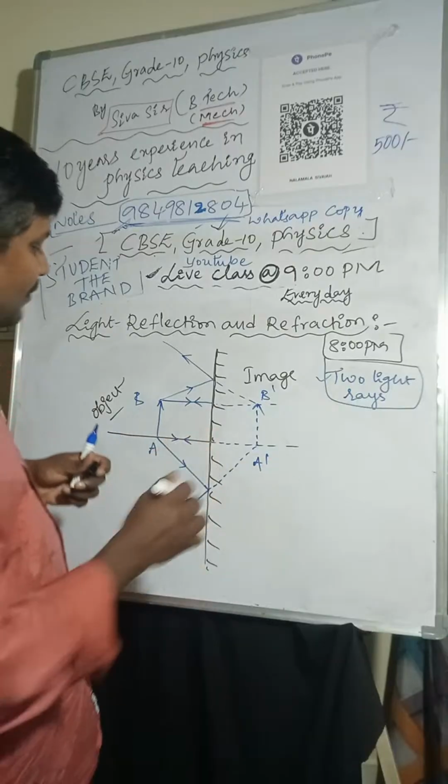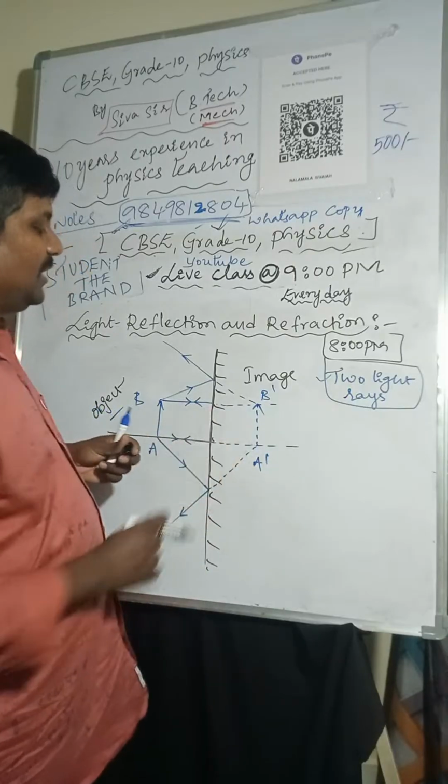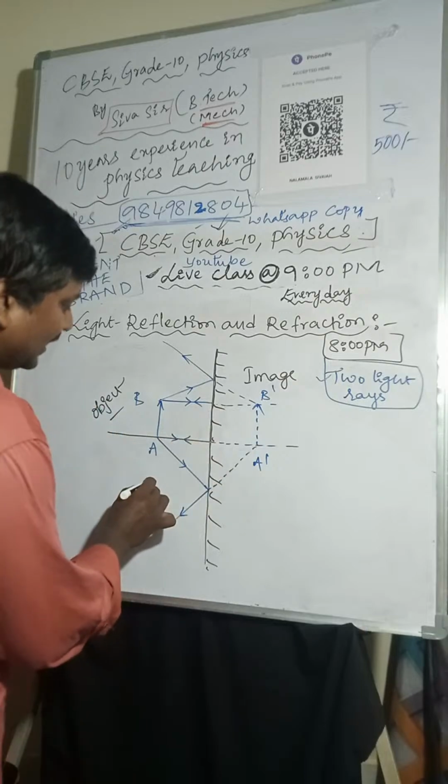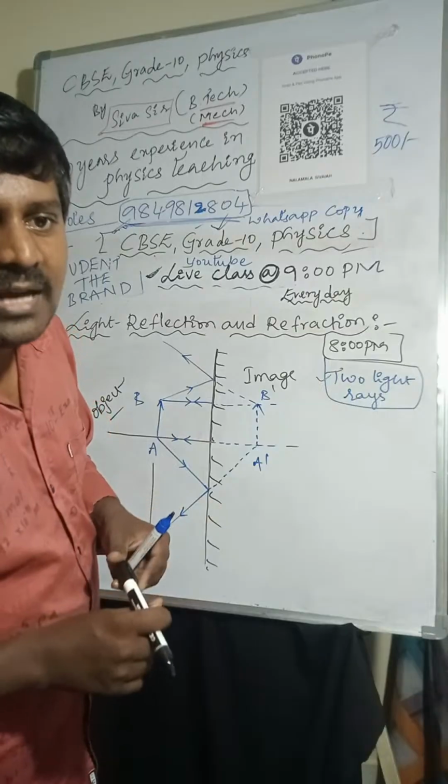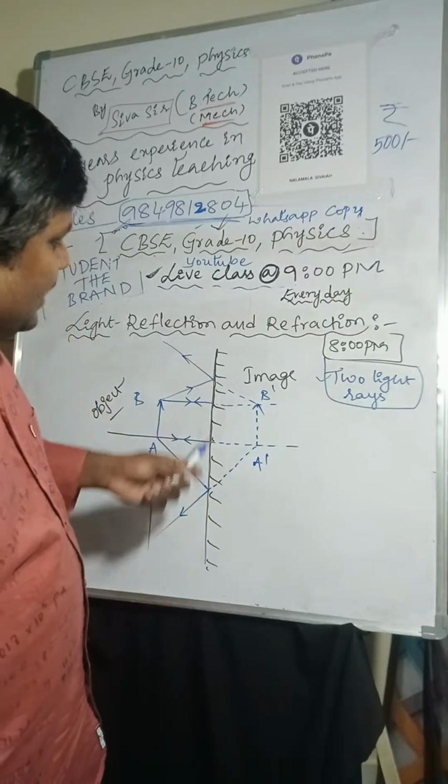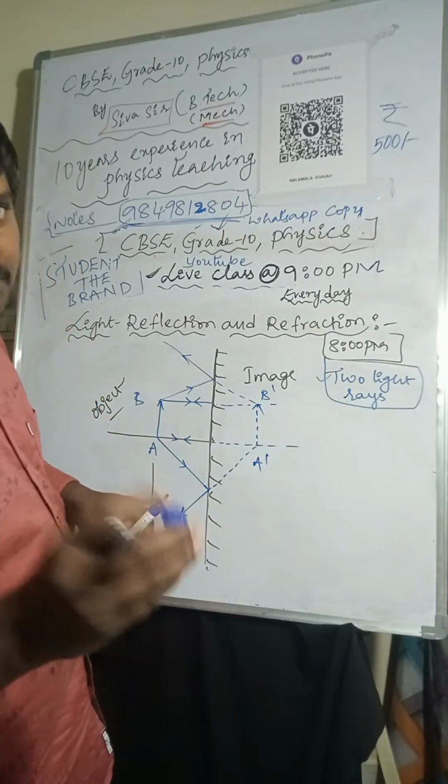Okay. So here this is the object, real object. This is virtual image. Some of the students are not able to understand. Yes, ma'am. So I will explain.